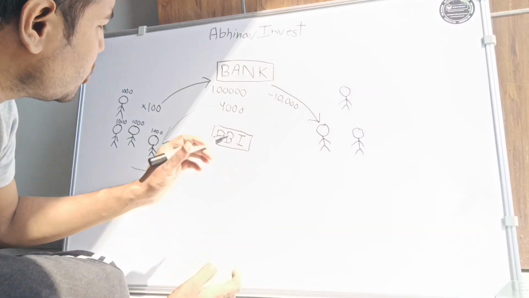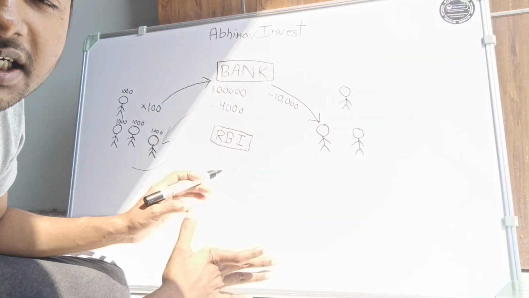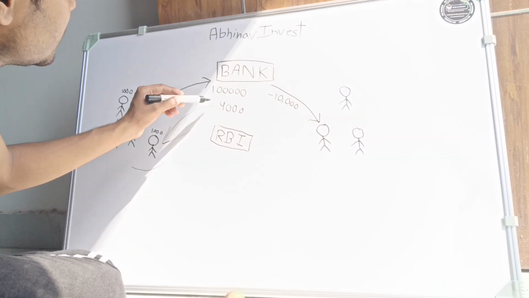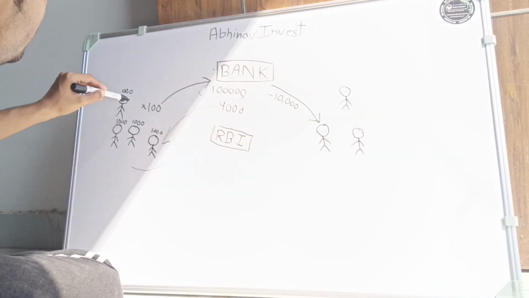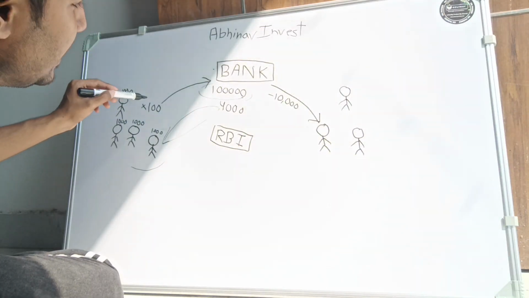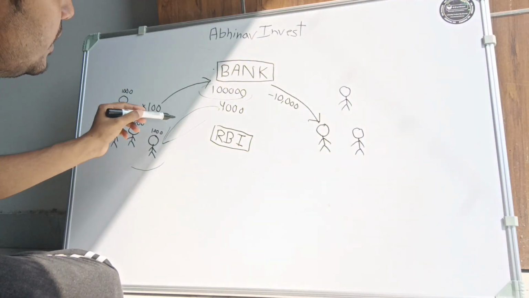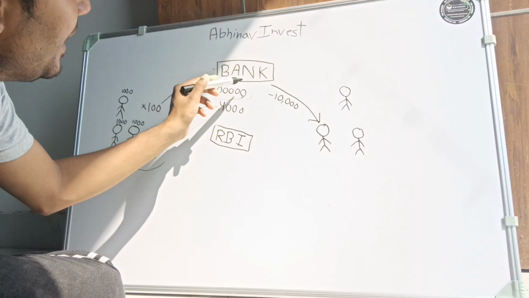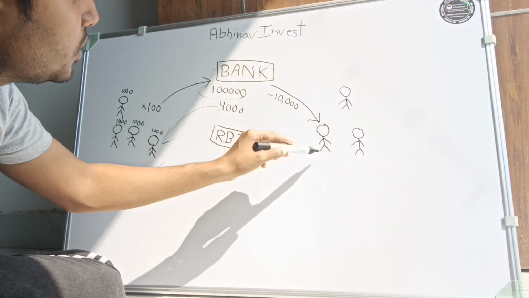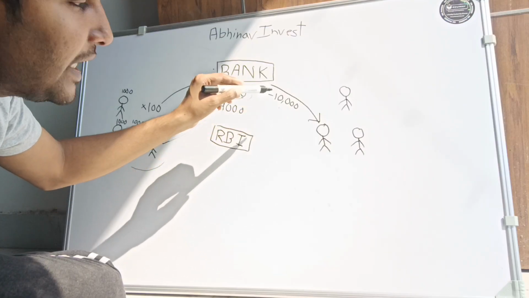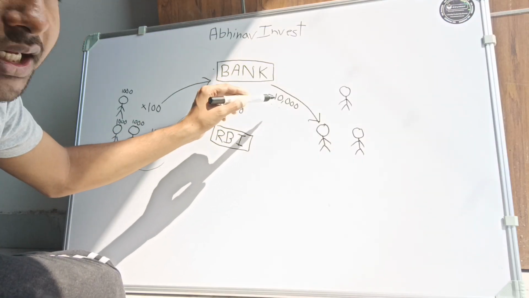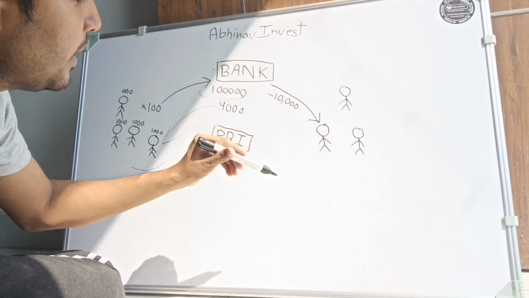So that is the trust on which the banking system works. So the bank will always show this 1 lakh here to keep the trust of these people that their money is secure. Then what the bank will do is, when it gives 10,000 to this farmer, it will show negative 10,000 for this farmer.